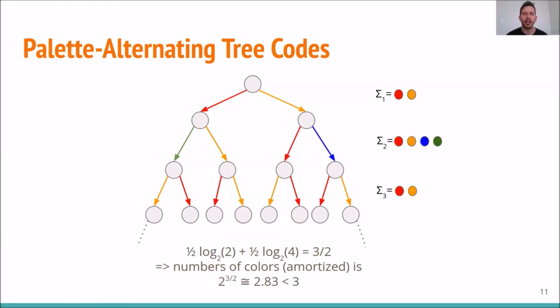In the previous slide, we saw that every non-vanishing distance tree code has to use at least 4 colors. Now recall that we said that the number of colors that the tree code uses affects immediately the rate of the deterministic interactive coding scheme. So it seems like this palette alternating tree code can become very handy in order to construct the high rate deterministic coding scheme that we wish for.